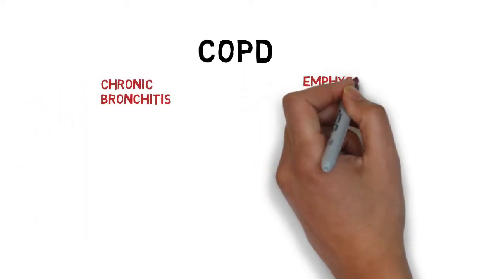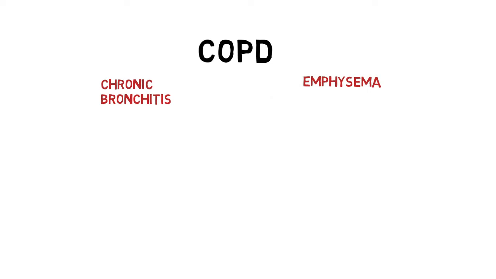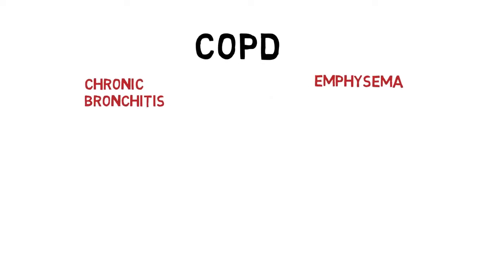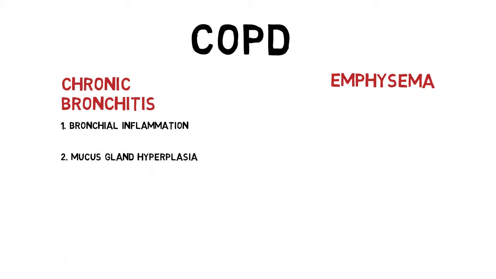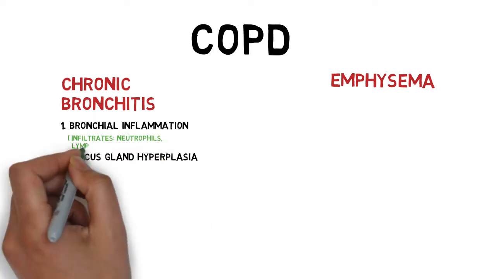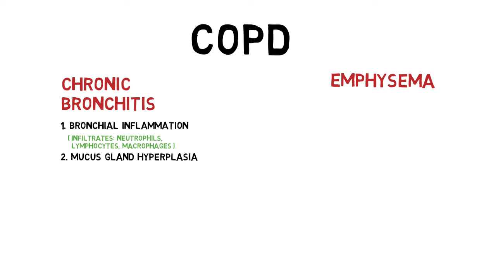Next is chronic obstructive pulmonary disease, which encompasses both chronic bronchitis and emphysema. Chronic bronchitis is simply chronic inflammation of the bronchus. But unlike asthma, this is due to chronic exposure to irritants, almost 80 to 90% due to tobacco smoking. The immune cells predominantly seen are neutrophils, lymphocytes, and macrophages. The bronchial epithelium also may exhibit squamous metaplasia and dysplasia, but not to a degree that it becomes cancerous.